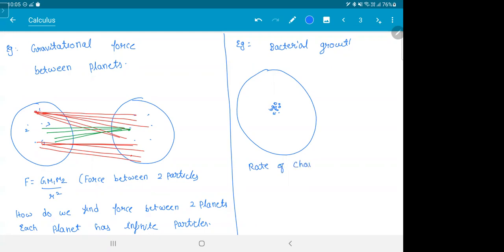The rate of change of bacteria, meaning every second how much the bacteria is changing, is proportional to the number of bacteria present. So the more bacteria, the faster the bacteria grows. So the equation will look something like this. I'll show you what this means. dN by dt is equal to lambda N, where N is the number of bacteria. What is the meaning of that equation? We will see later on.